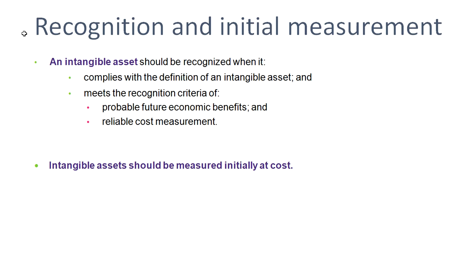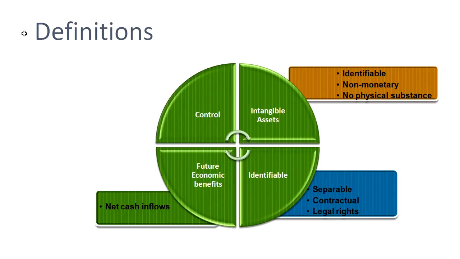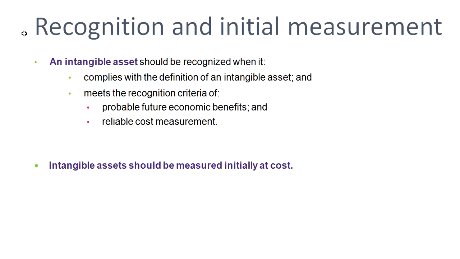So now moving on to recognition and initial measurement. An intangible asset should be recognized when it complies with the definition of an intangible asset as we learnt here, and it meets the recognition criteria, that is, there is a probable future economic benefit. This is important, that it is probable, and the cost can be measured.